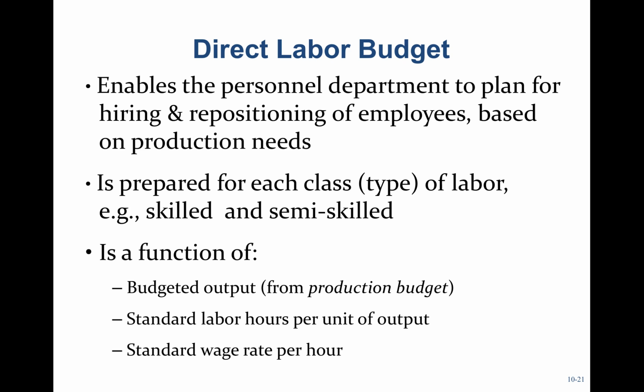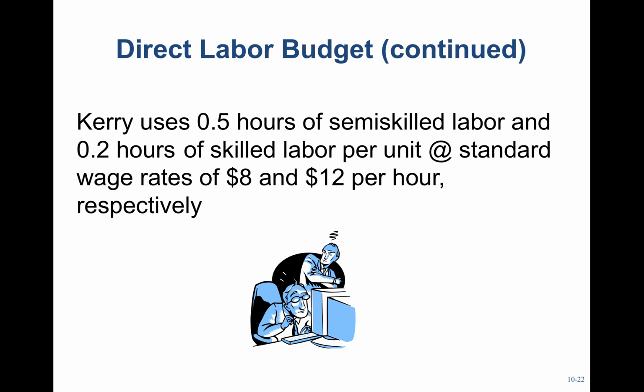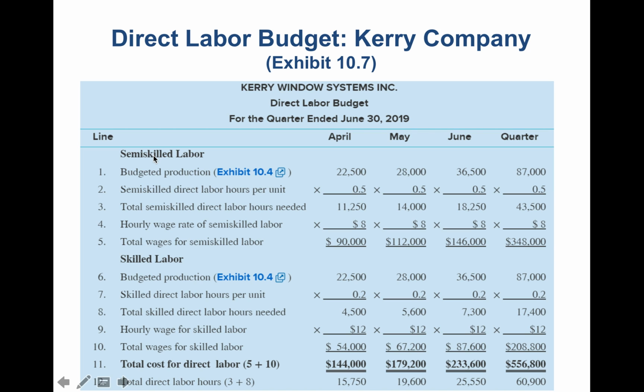All right, the direct labor budget helps us in planning direct labor resources. In this case, we've got 2 types of labor resources, skilled and semi-skilled. So again, we're going to start with the production budget and go from there. Here's just a couple things you need to know: we have 0.5 hours of semi-skilled labor for each product and 0.2 hours of skilled labor for each product. So here's my semi-skilled labor budget.